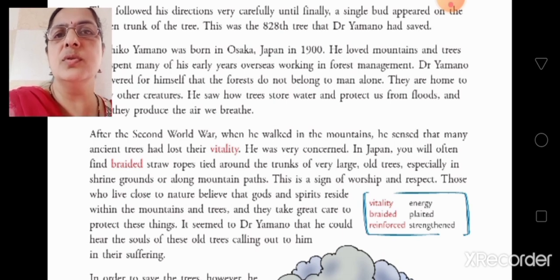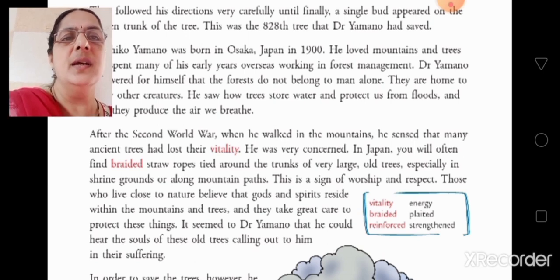And those who live close to nature, those who love nature, what do they believe? That gods and spirits reside within the mountain. Gods and spirits mean divine power, which resides within the mountain and trees. That means gods are present inside the mountain and trees, and they take care to protect this. So they look after them. Isn't it true, children? See the forest trees, they grow on their own. Do we water them? No, because they have the belief that gods and spirits are present within the mountain and trees, and they take care to protect these things.